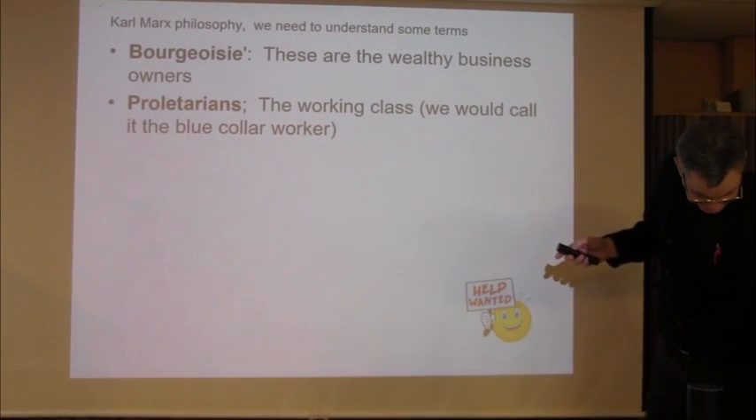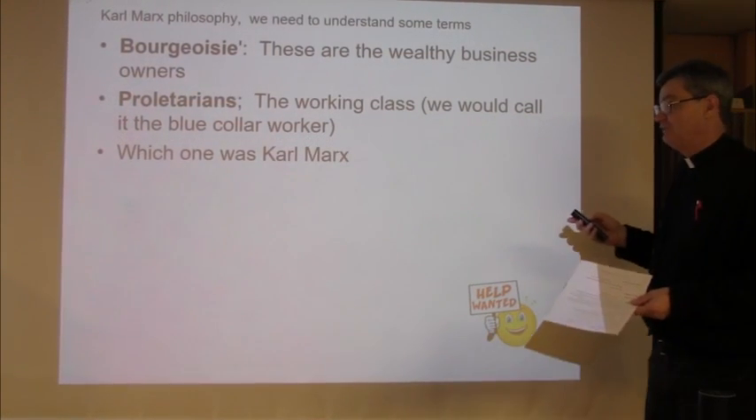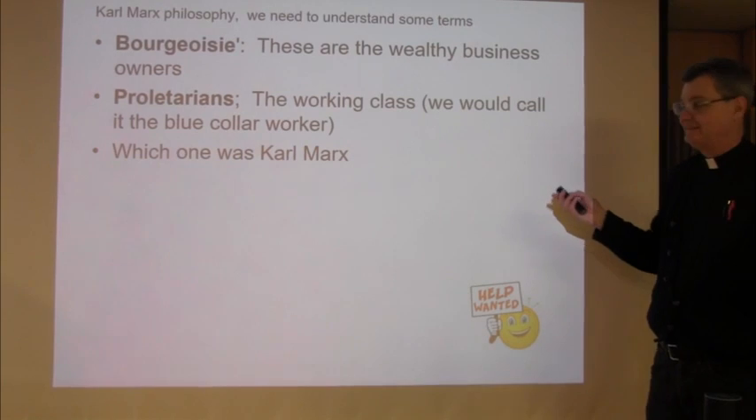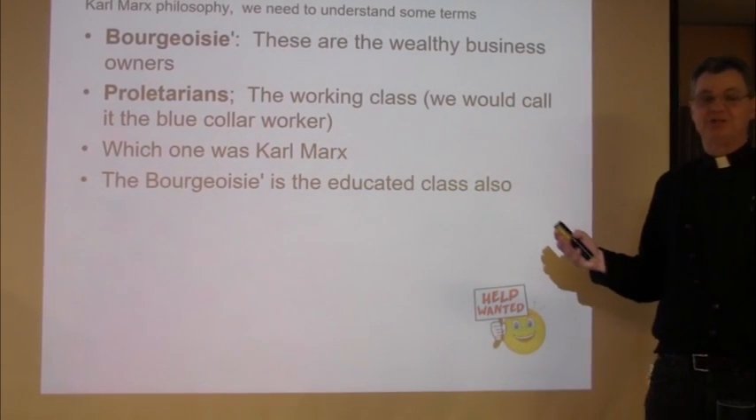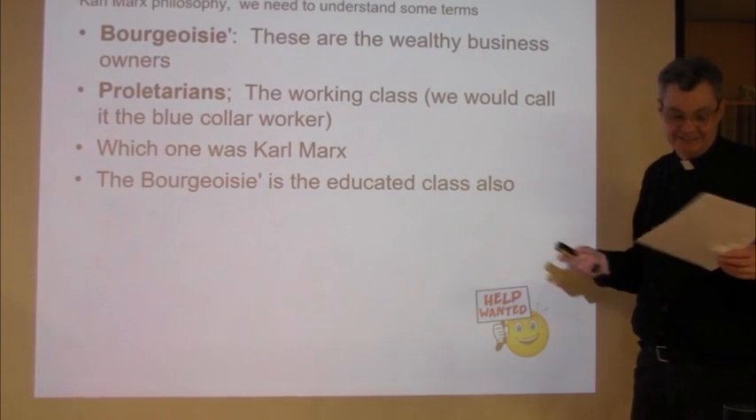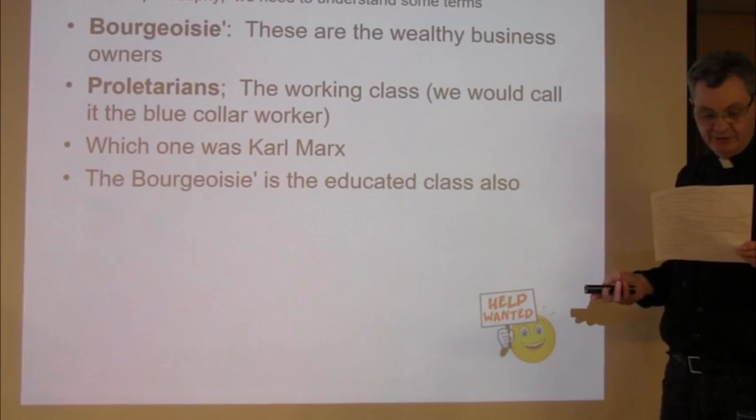So, next question says, which one was Karl Marx? Well, that's right. She knows, but let's ask you. It's the bourgeoisie. The educated class was also the bourgeoisie. So, now we're down to 20.